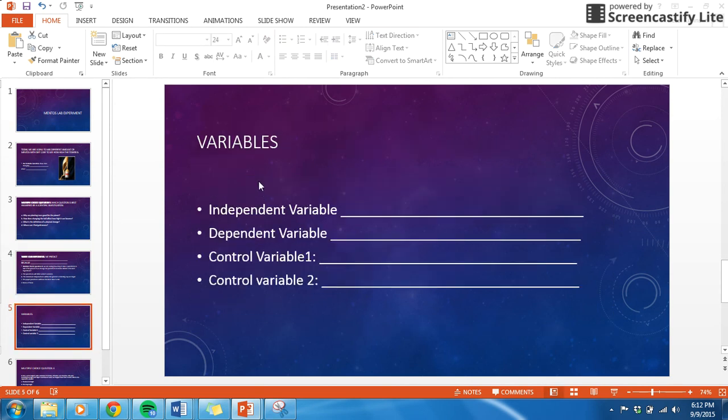It's now time to look at our variables. So when I take a look at my variables, I know my independent variable is what I am changing. So with the Mentos and the Diet Coke, what am I changing here? For my dependent variable, what is going to be my effect, or what am I measuring after I add the Mentos in? What is one control variable? What is something I'm keeping the same? And what is something else that I'm keeping the same? So try and figure out what I am changing, what is the effect, and 2 things that are staying the same, your control variables.